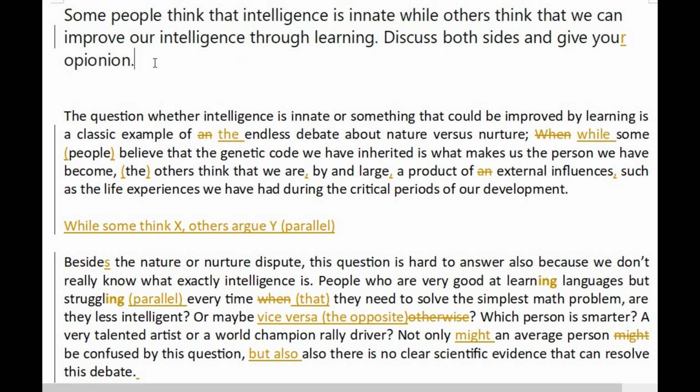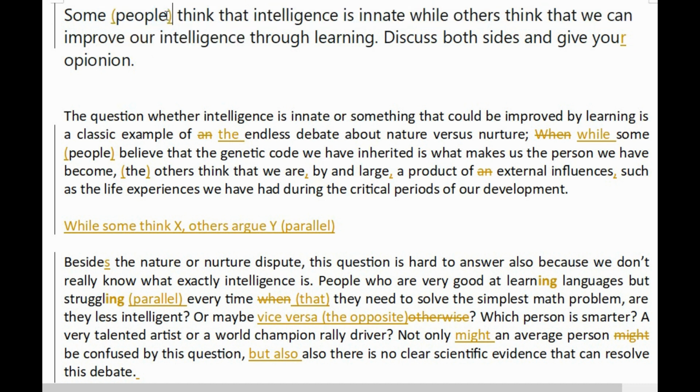We've seen that before. Do notice, in fact, I would actually do this as well, because I've done this in the actual essay. I think we very often, it sounds better to me, when you're using this some and others, and it's a good thing to use in an essay, especially in the introduction. It sounds good to say some think that intelligence is innate, while others think that we can improve our intelligence through learning.